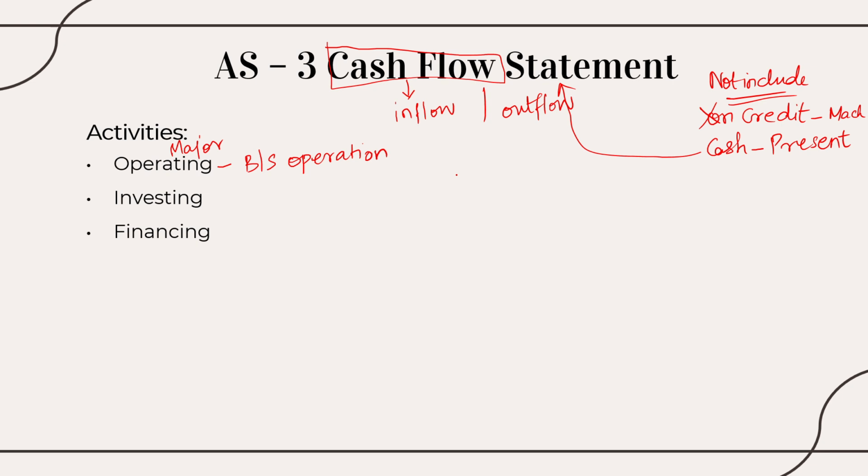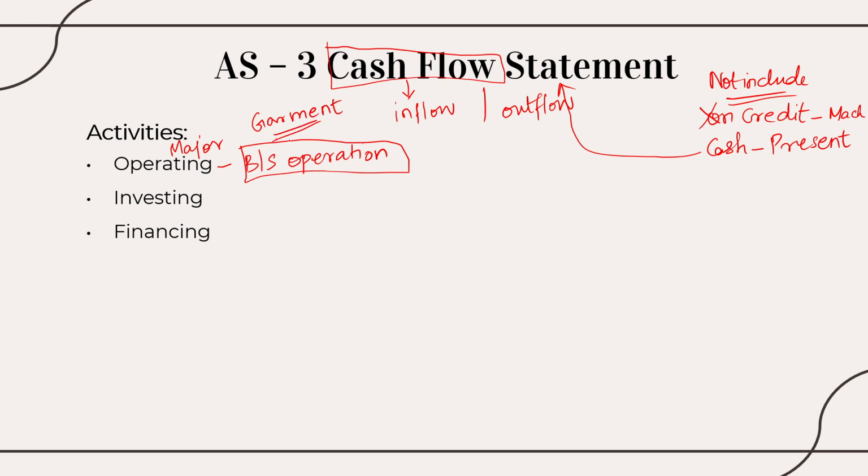For which I have three activities. The first one is operating activity, which is nothing but the normal business operation for any company. For example, I'm a garment business company. I manufacture and produce garments.